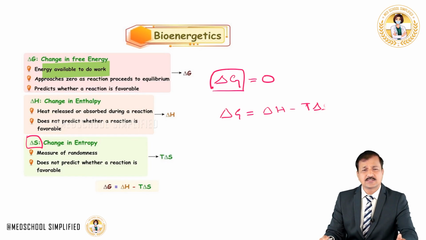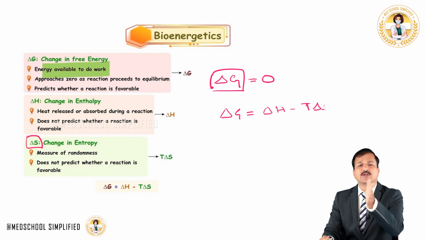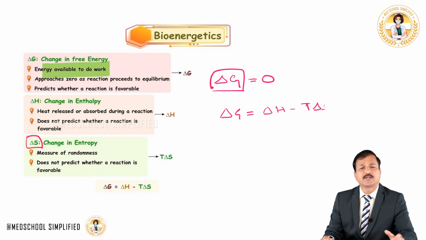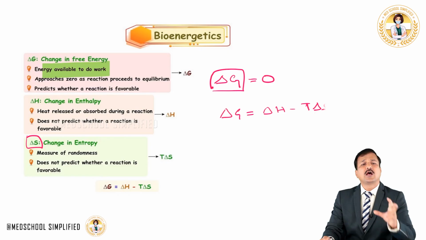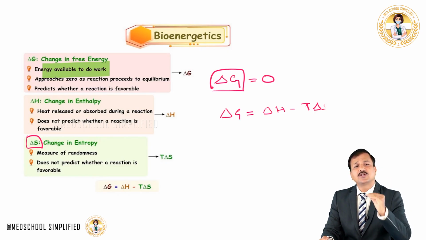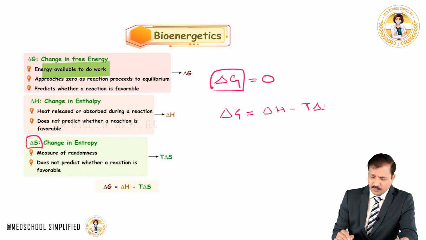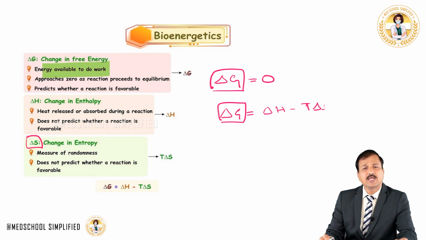The higher the randomness in the substrate, the more it is converted into product. The lesser the randomness, the conversion of substrate into product will be decreased. So again, delta S alone does not predict whether a reaction is favorable or not. But when you combine these parameters together, delta G equals enthalpy minus temperature times entropy.